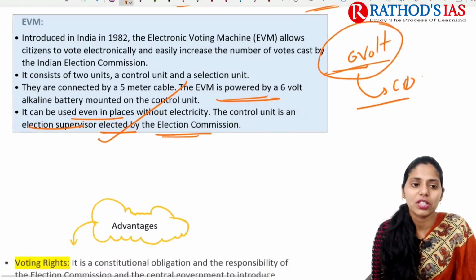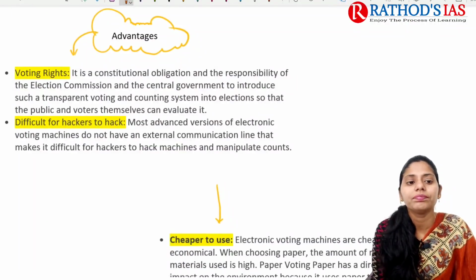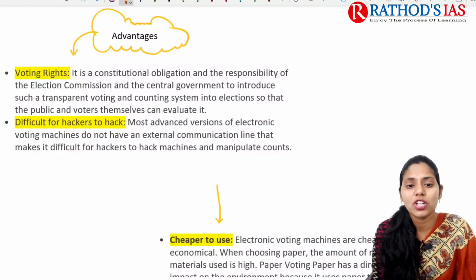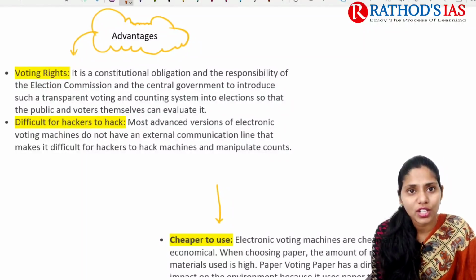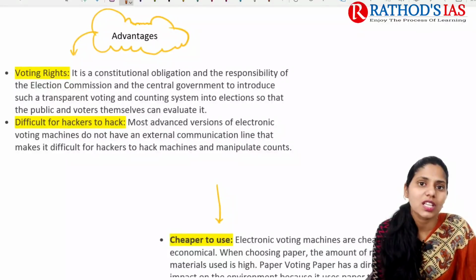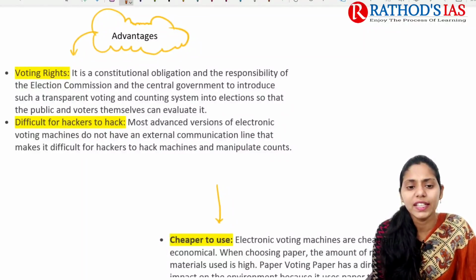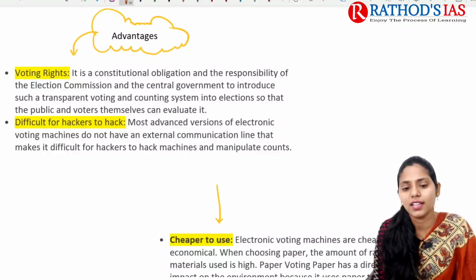If we are talking about advantages, it is very helpful, especially for voting rights, because the Election Commission of India is responsible for ensuring free, fair and transparent elections. So EVMs are very useful. Next, they are very difficult to hack, because they do not use the internet; they are like calculators.